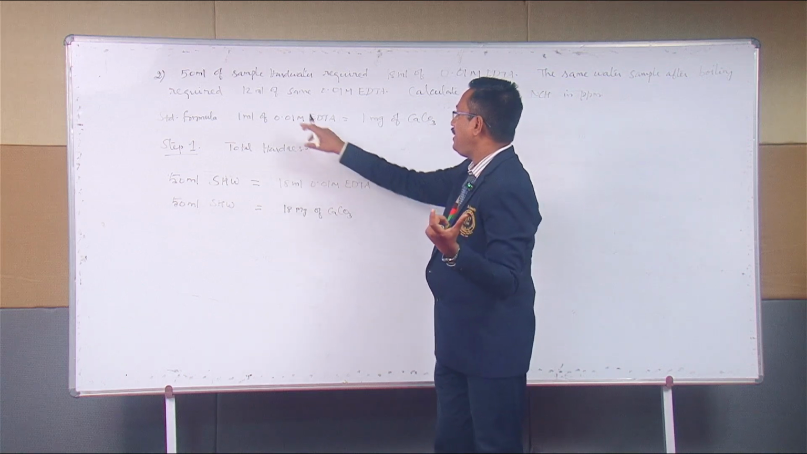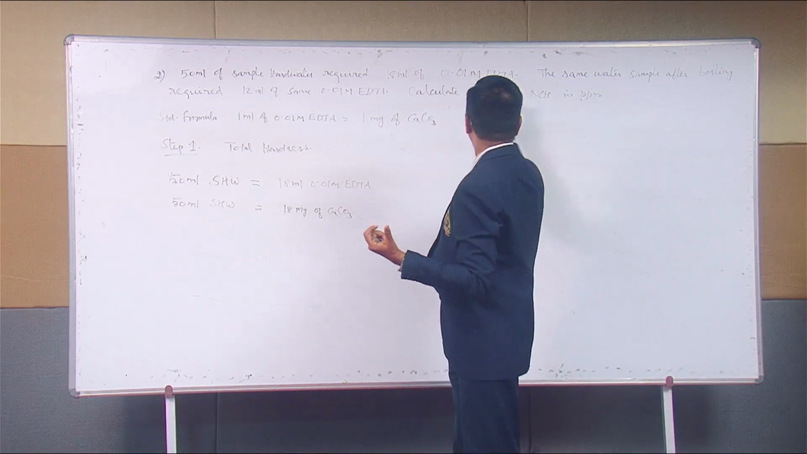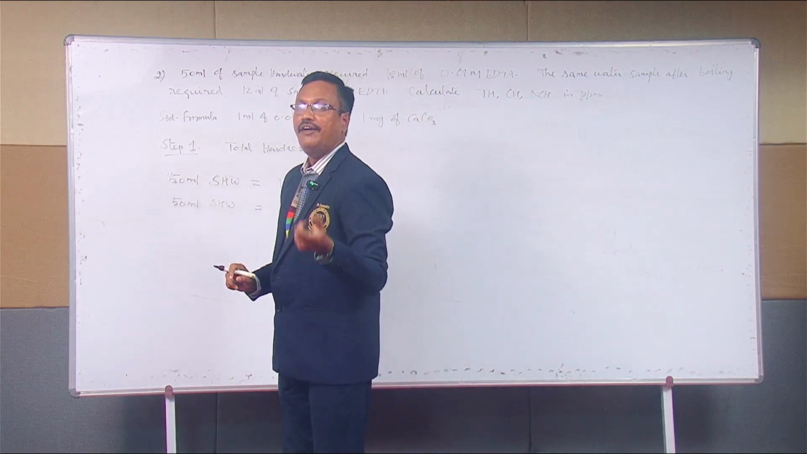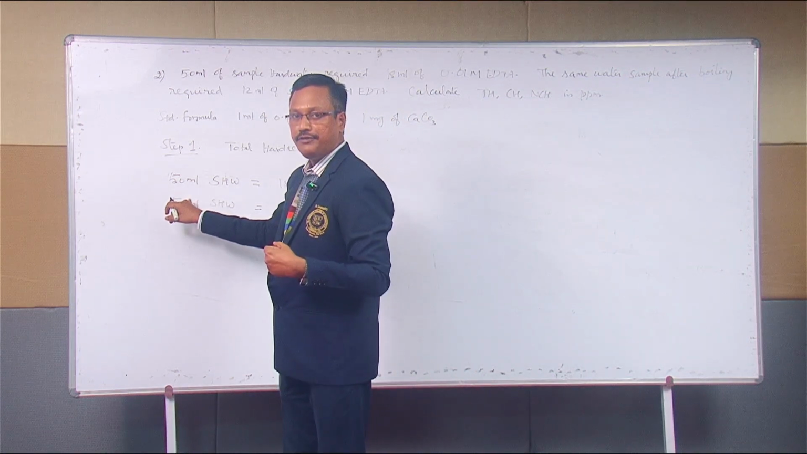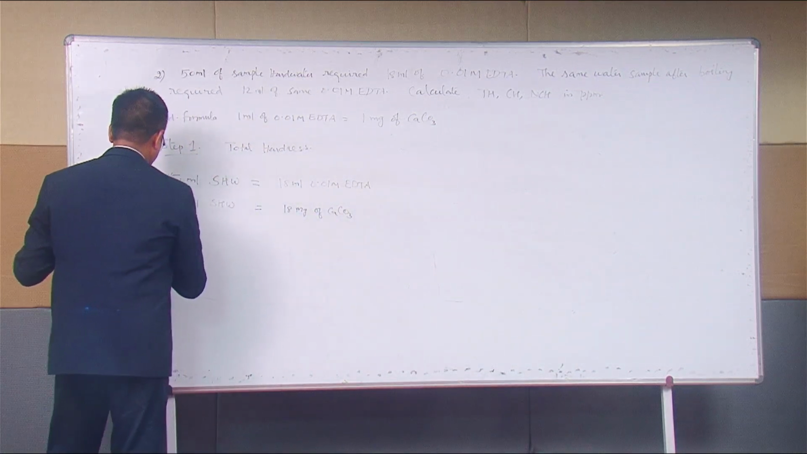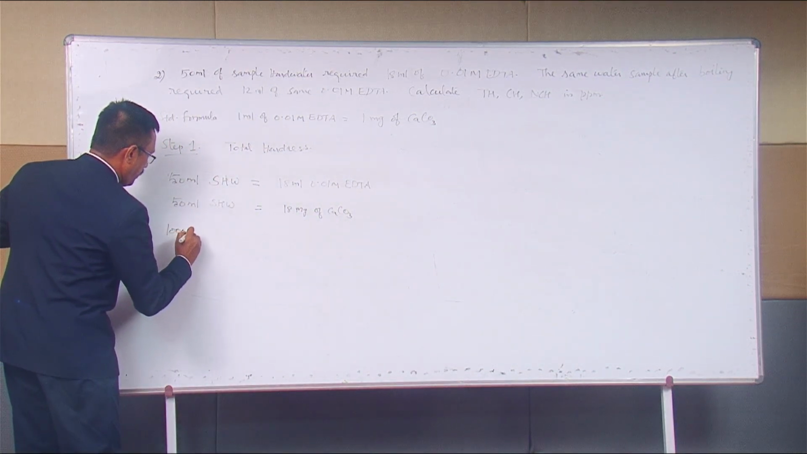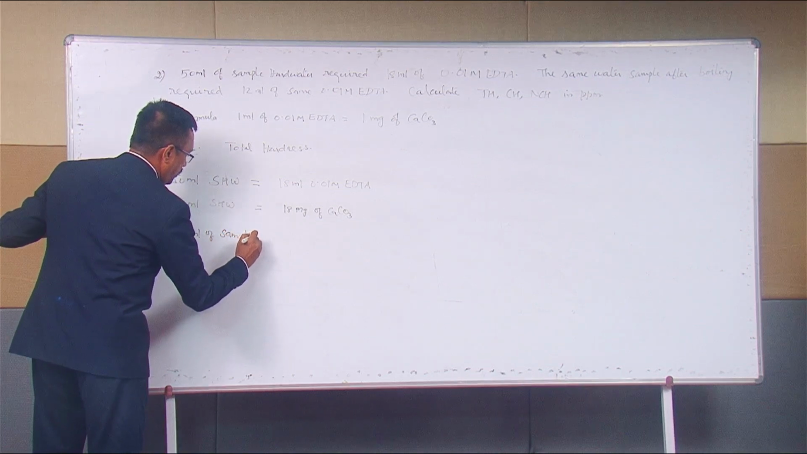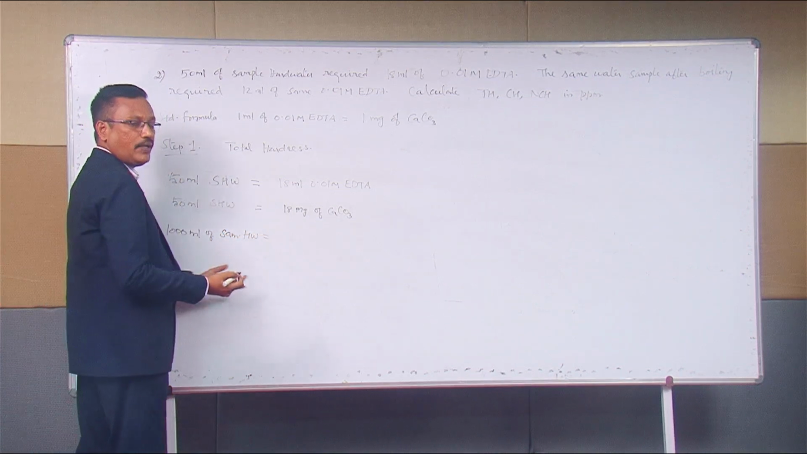Then we have to find out the hardness in terms of ppm. ppm stands for parts per million or milligram per liter. We have to find out, instead of 50, for 1000 ml. Therefore, 1000 ml of sample hard water is equal to, how will you calculate?